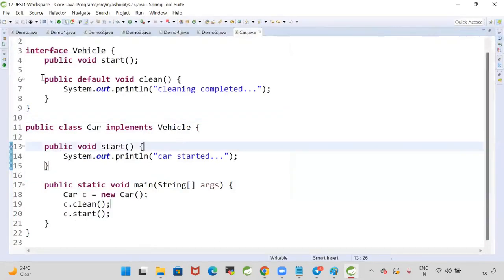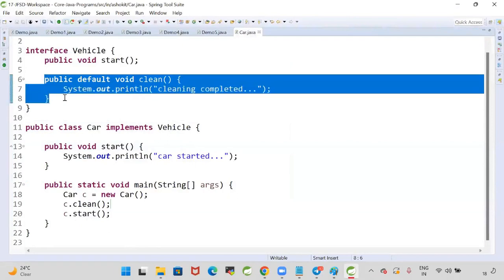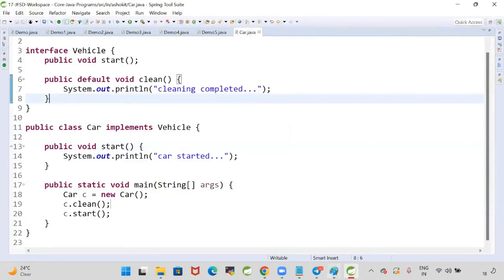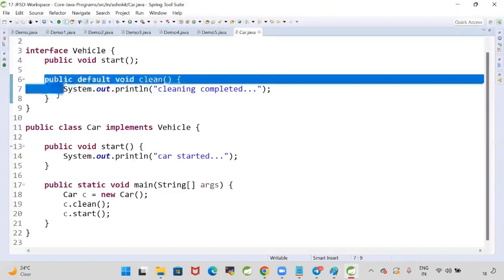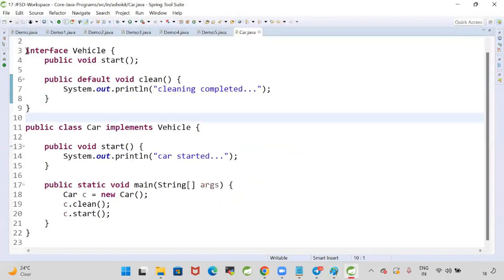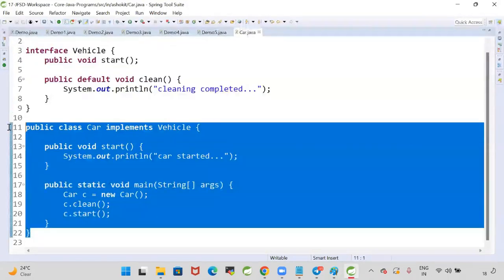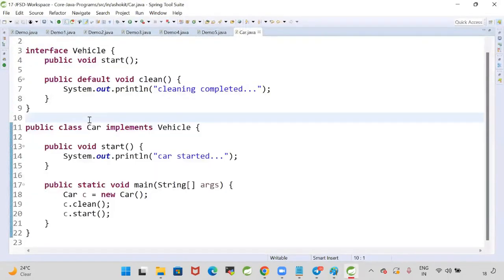Can I say these default methods are used to add the new functionality to the existing interfaces without disturbing the existing implementation classes? That is called backward compatibility.